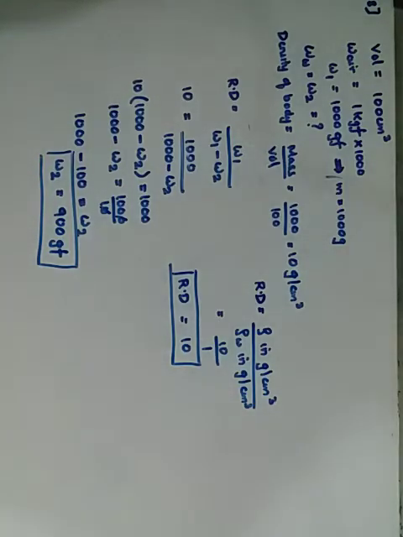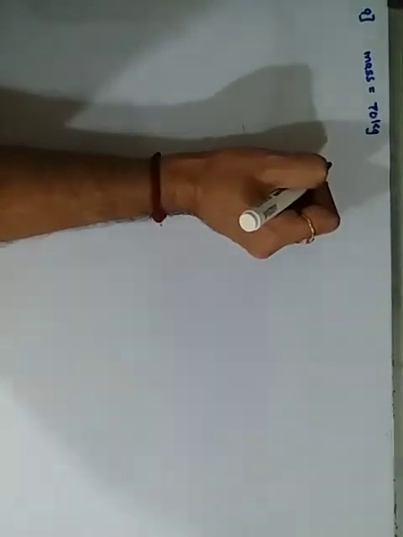Any explanation? No. Okay, the next question, the ninth question, is about the mass of the body. The mass of the body is 70 kg. The volume is given in centimeter cube.